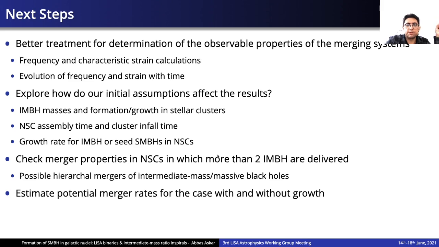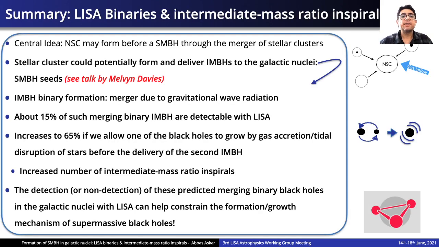So in summary, the central idea presented in this talk is that a nucleus star cluster can form before a supermassive black hole through the merger of stellar clusters, which could potentially have formed intermediate mass black holes. If 2 or more intermediate mass black holes are delivered to the center of a galaxy, they can form an IMBH binary.